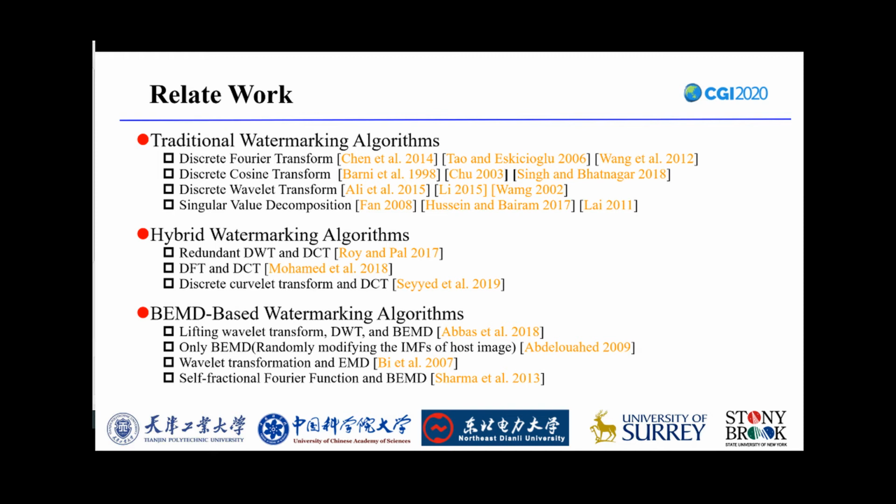Recently, a powerful tool for processing images, bidimensional empirical mode decomposition, named BEMD, has been proposed and studied in image watermarking algorithms. However, some existing image watermarking algorithms based on BEMD still have many problems.